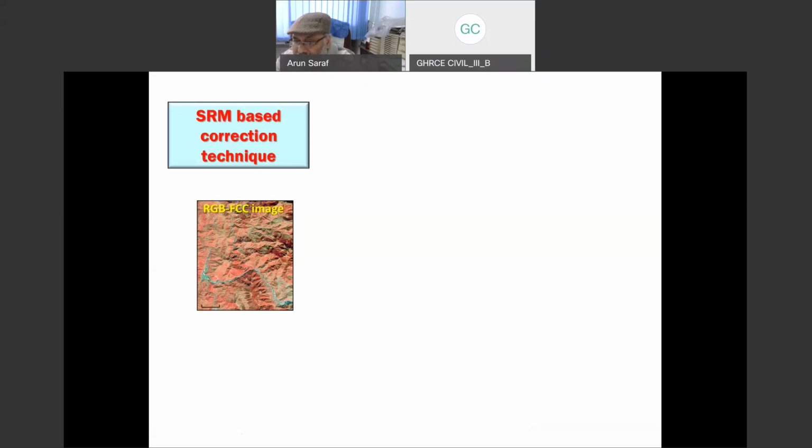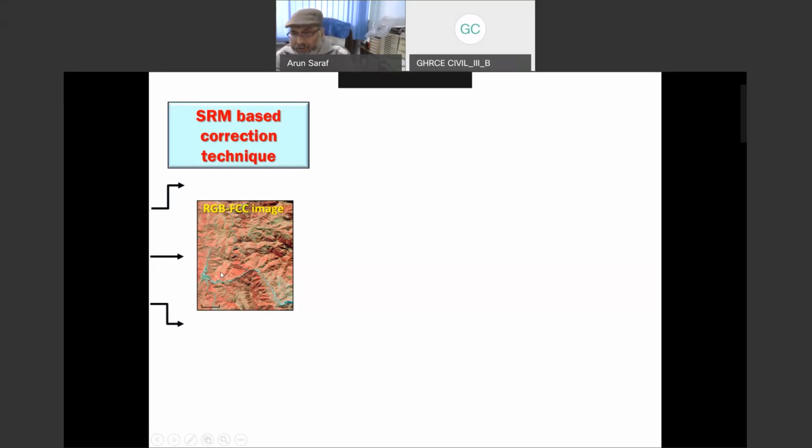Since this is a color image, it is made from 3 color components, which have been put in an additive color scheme: red, green, and blue. That is why here it is written red, green, blue. FCC stands for false color composite, because the vegetation will appear in a standard false color composite as red, because for the infrared channel we have assigned red color. But anyway, this image of our own Himalaya is suffering from FTP.